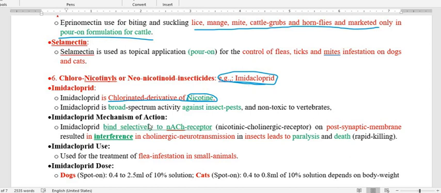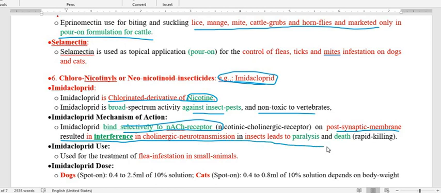This has broad spectrum activity and is used against insect pests and is non-toxic to vertebrates. The mechanism of action that we already discussed is similar to nicotine. Imidacloprid also binds with the nicotinic acetylcholine receptor on the postsynaptic membrane, and therefore it hinders the cholinergic transmission in the insect, which leads to paralysis and death.